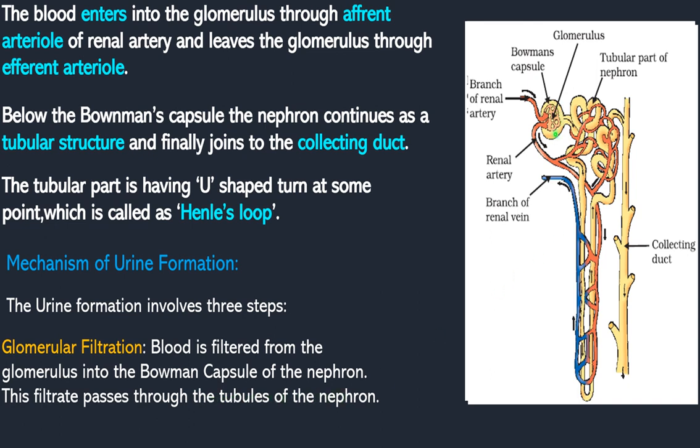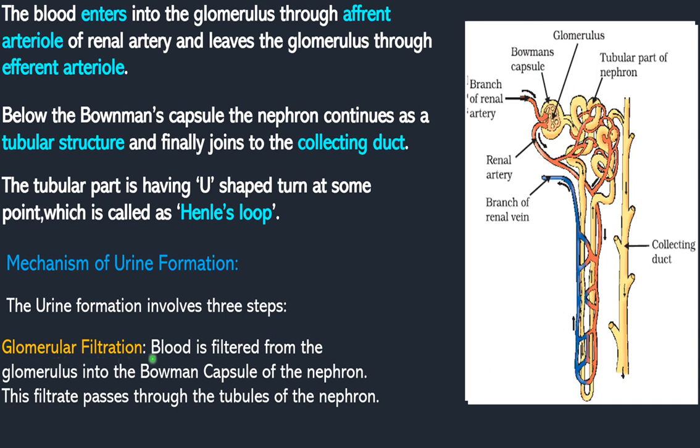After filtration in the glomerulus through the Bowman's capsule, minute pores are present on the inner side of the Bowman's capsule. Through those pores, the blood is filtered into the tubule. So this is called a tubule. When the filtrate comes to the tubule, the second step is involved in the formation of urine. So remember, the first step is glomerular filtration.